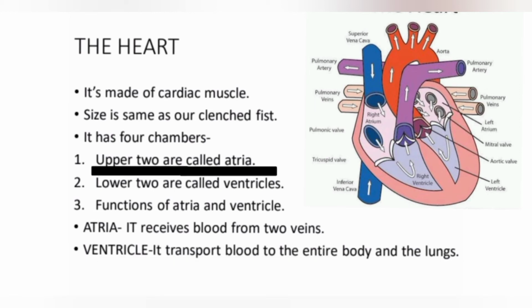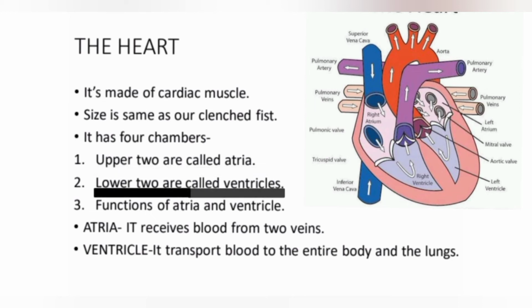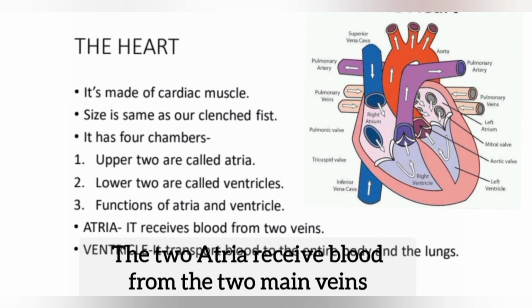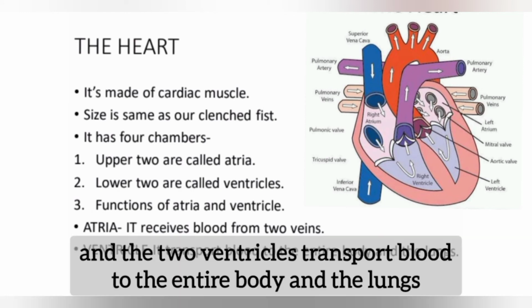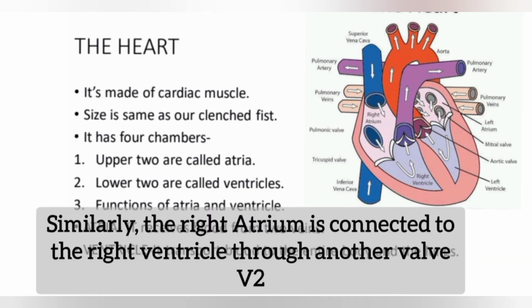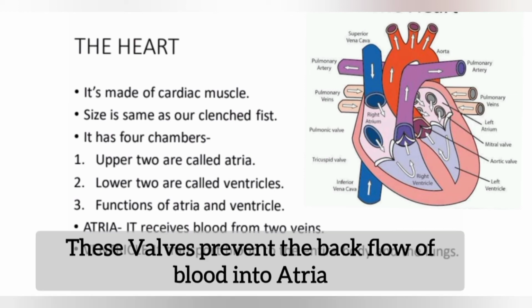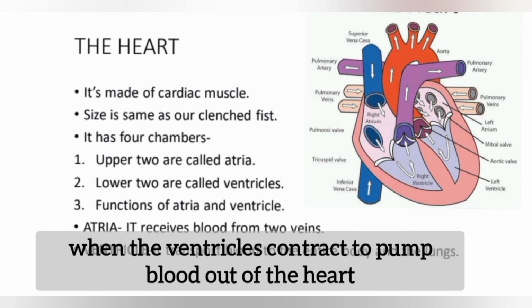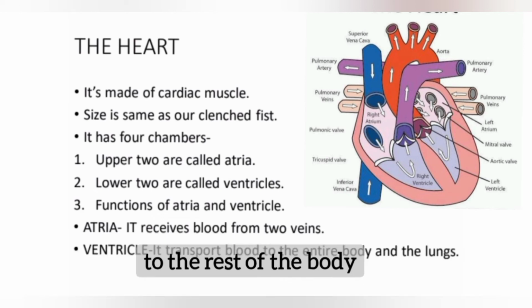The upper two chambers of the heart are called atria and the lower two chambers of the heart are called ventricles. The two atria receive blood from the two main veins and the two ventricles transport blood to the entire body and the lungs. The left atrium is connected to the left ventricle through a valve V1. Similarly, the right atrium is connected to the right ventricle through another valve V2, as you can see in the diagram. These valves prevent the backflow of blood into atria when the ventricles contract to pump blood out of the heart to the rest of the body.